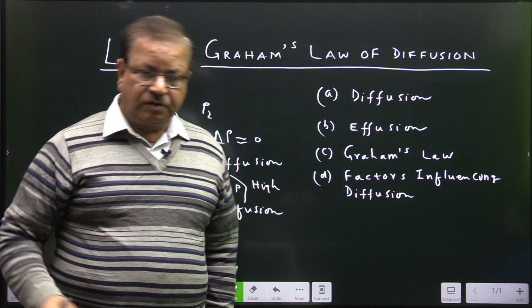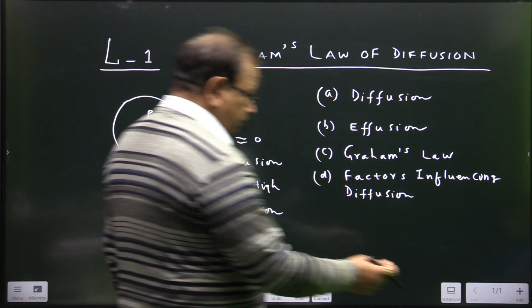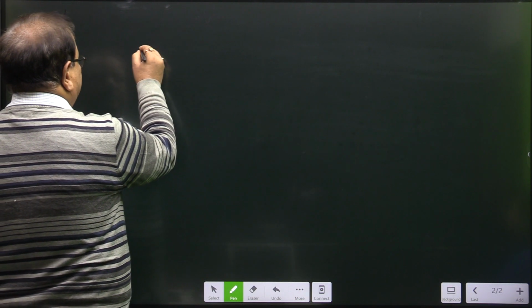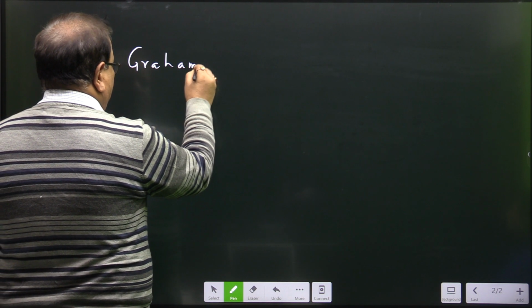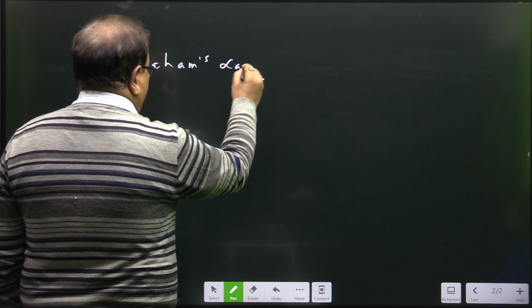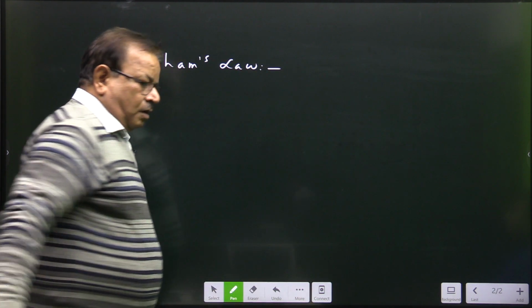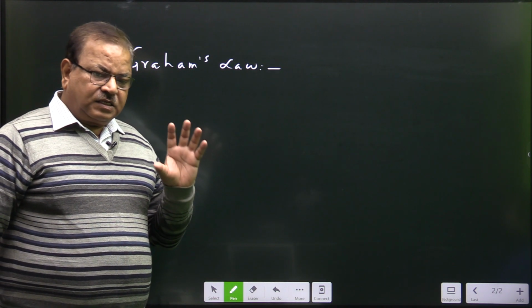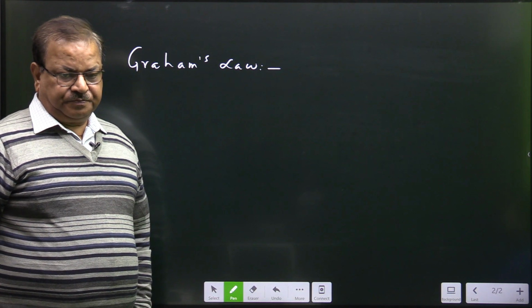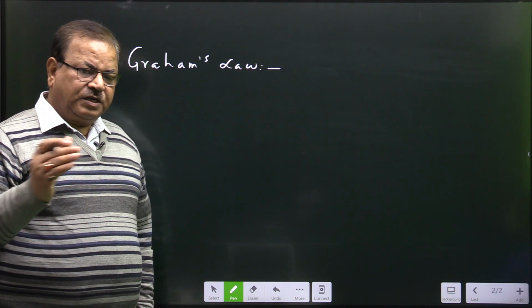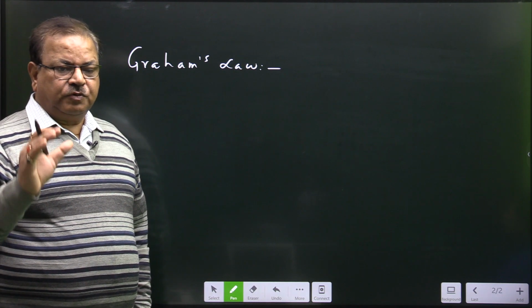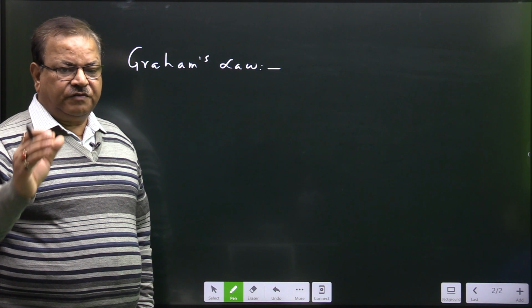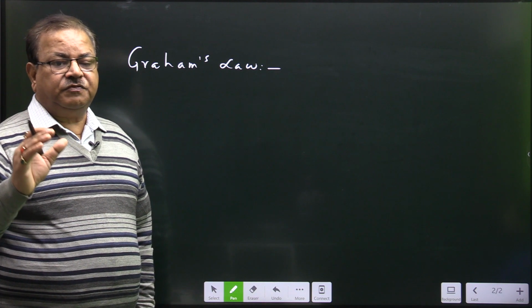Now come to Graham's law. According to Graham's law, under similar conditions of temperature and pressure, the diffusing nature of the gas is inversely proportional to the square root of the density of the diffusing gas or the molar mass of the diffusing gas.